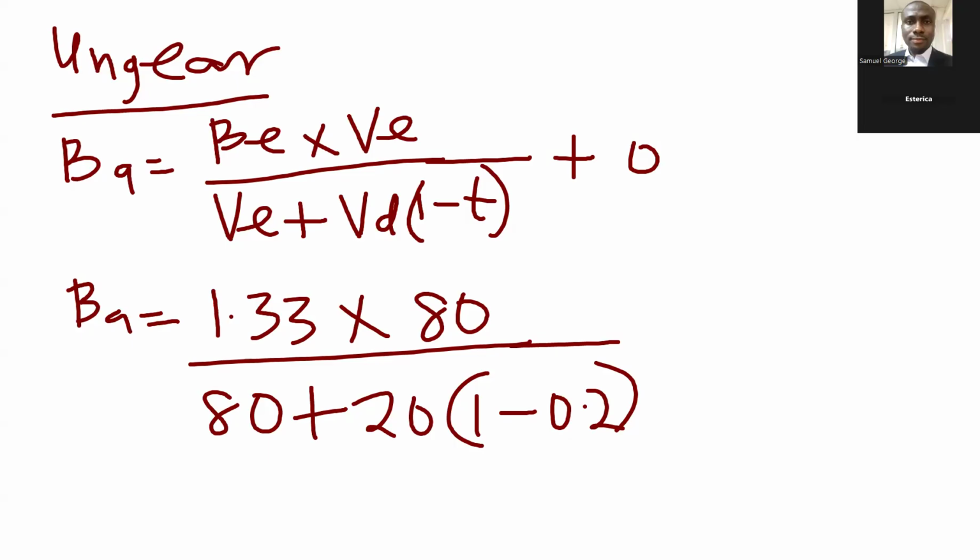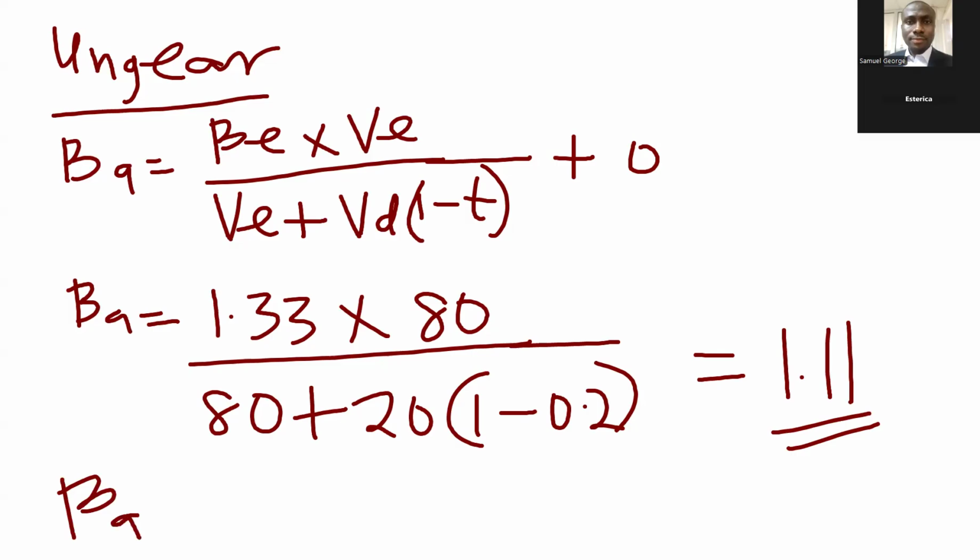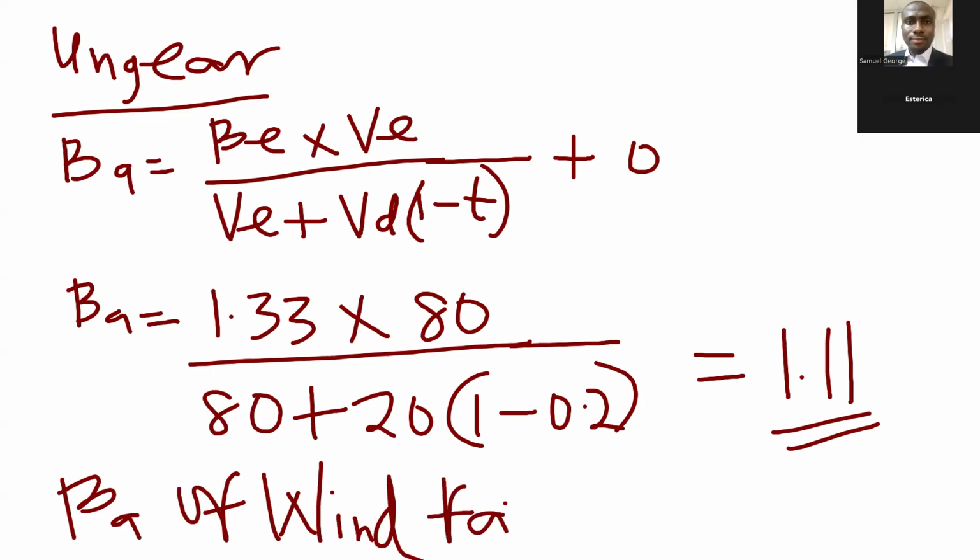So what we have is equal to 1.11. That is the beta asset of wind farm.